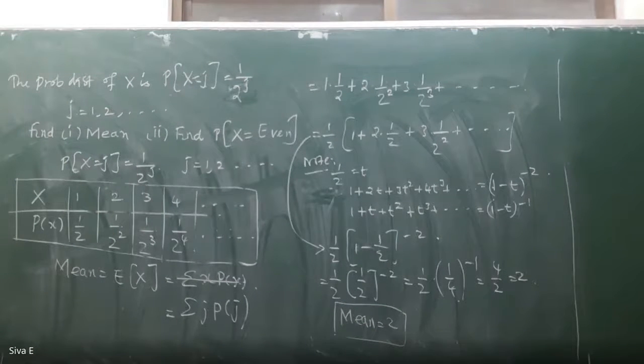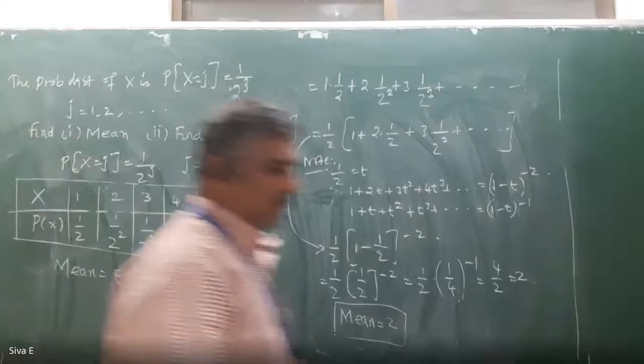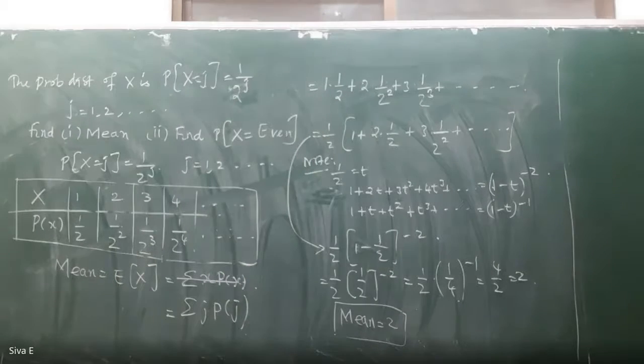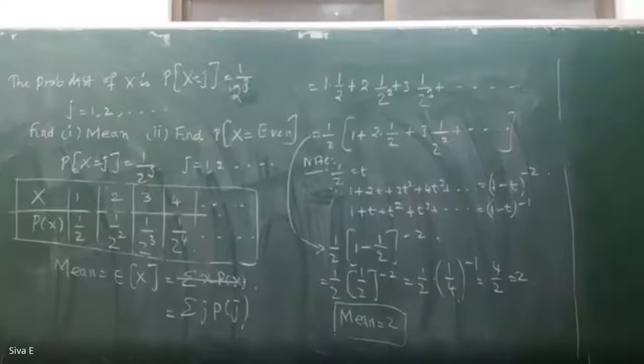Any doubt is there in this? Sir, the board is not clear, like. Huh? Okay. So not visible fully. No, board is clear. I can see that. But is it not visible fully? Sir, it is. Huh? Visible, ah? Yes, sir. Visible, but board is not clear. No, it is clear only now. I'm seeing that properly.